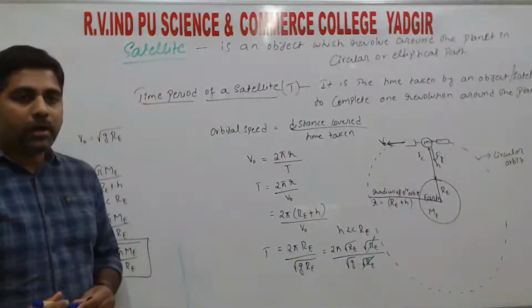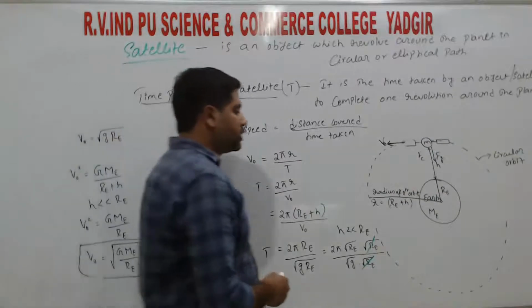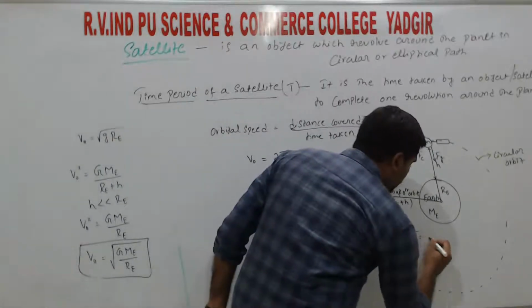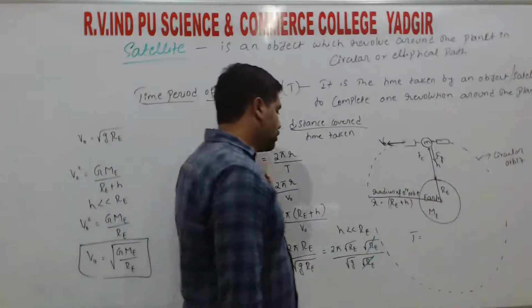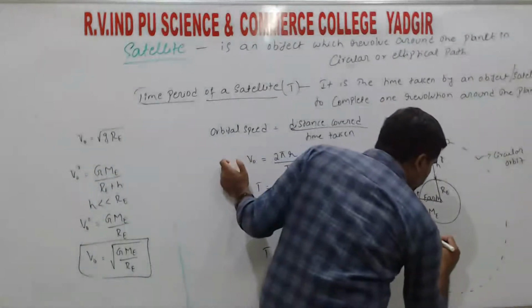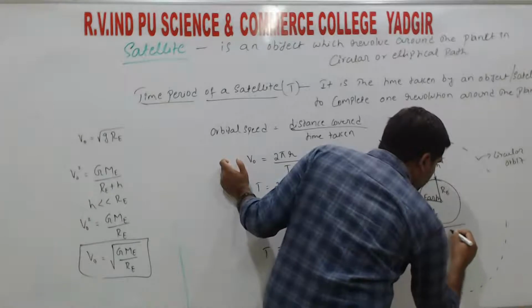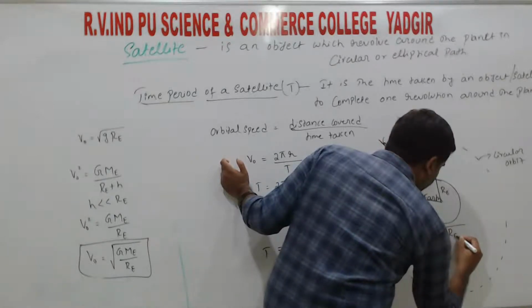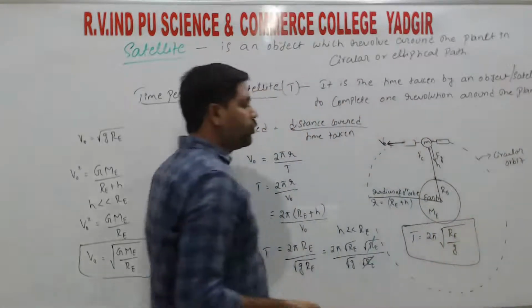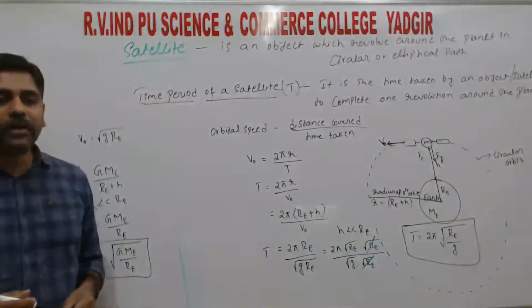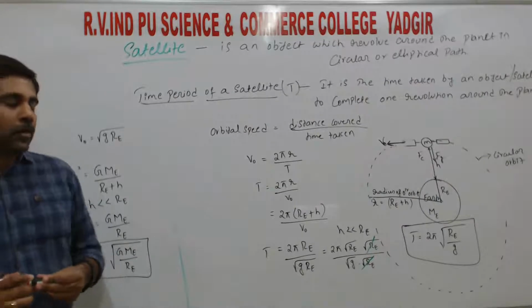Now we can cancel one root re in the numerator with the root re in the denominator. So the final expression for the time period, the time taken to complete one revolution around the earth, is T equals 2 pi under square root re divided by g. This is the expression for the time period of a satellite, right?